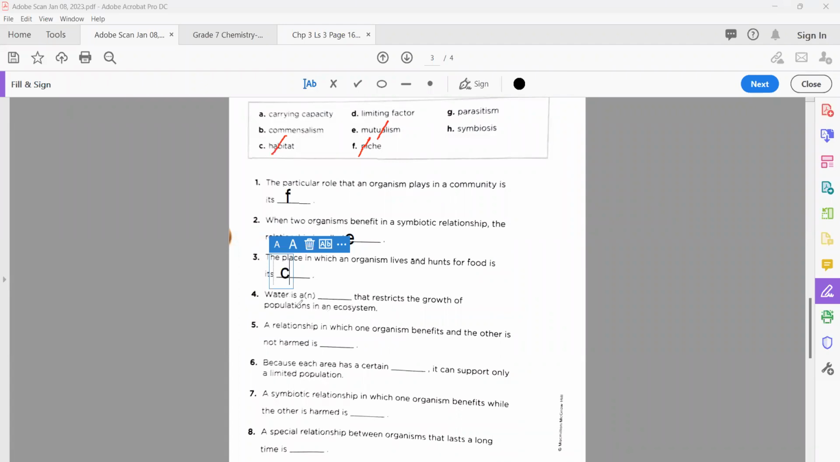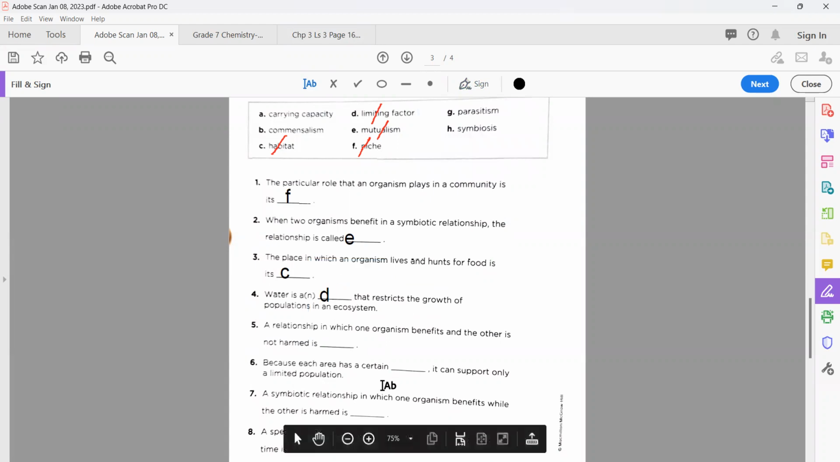Number 4. Water is a factor that structures the growth of population in an ecosystem. So not B, that is D. D means to say limiting factor. So we're going to cut this. And what we can write here, D. Okay, after this, move to number 5.